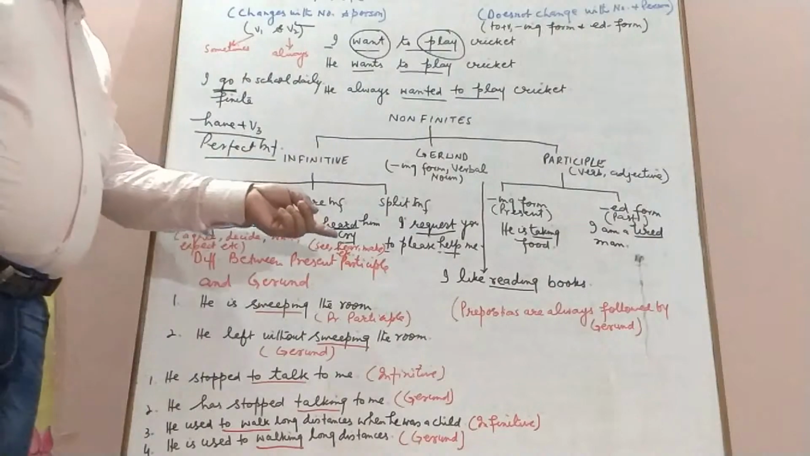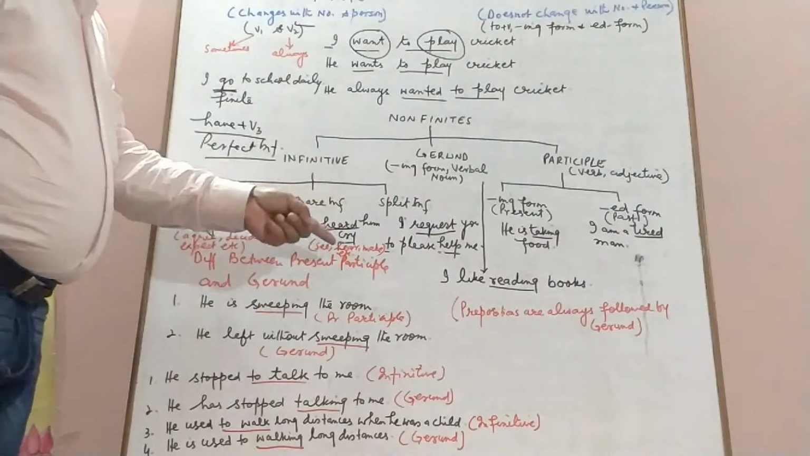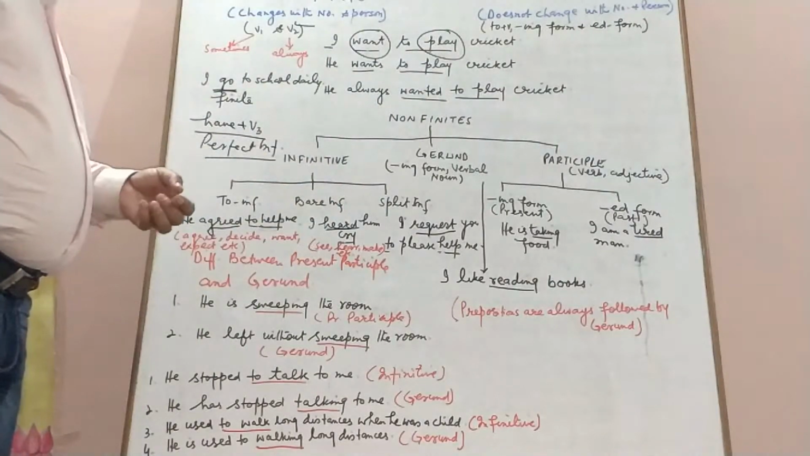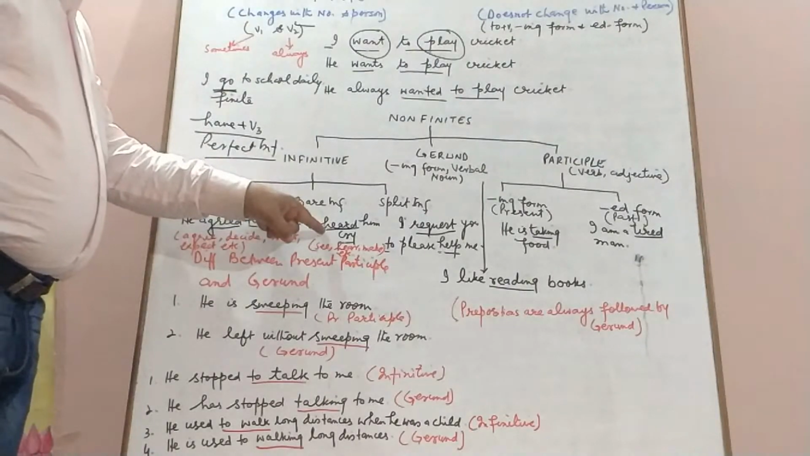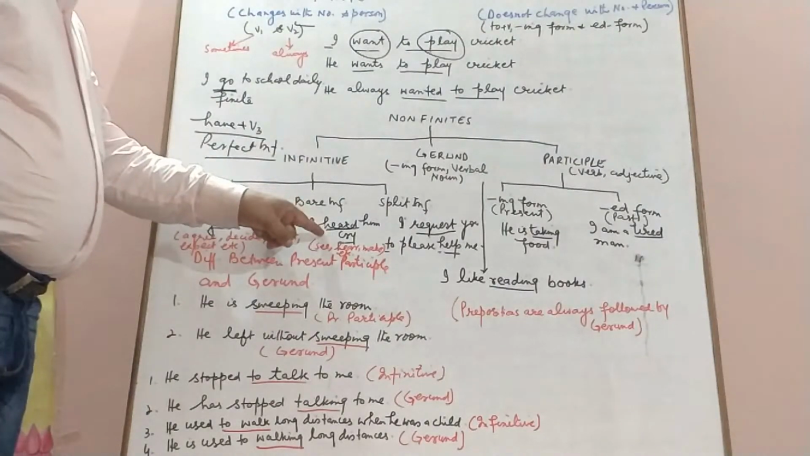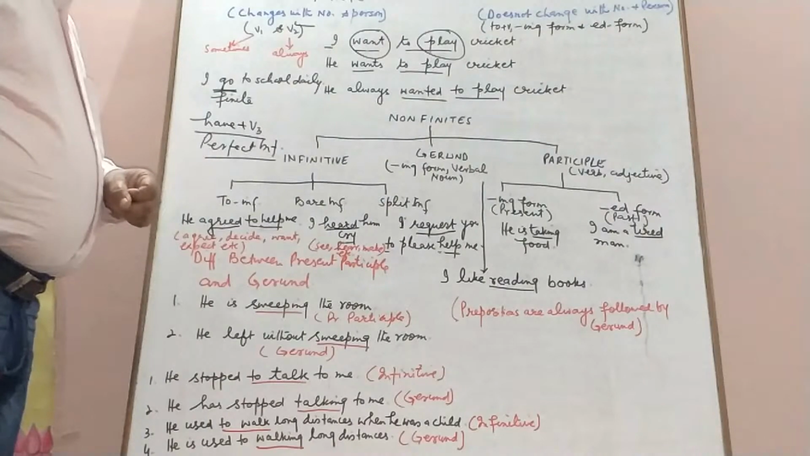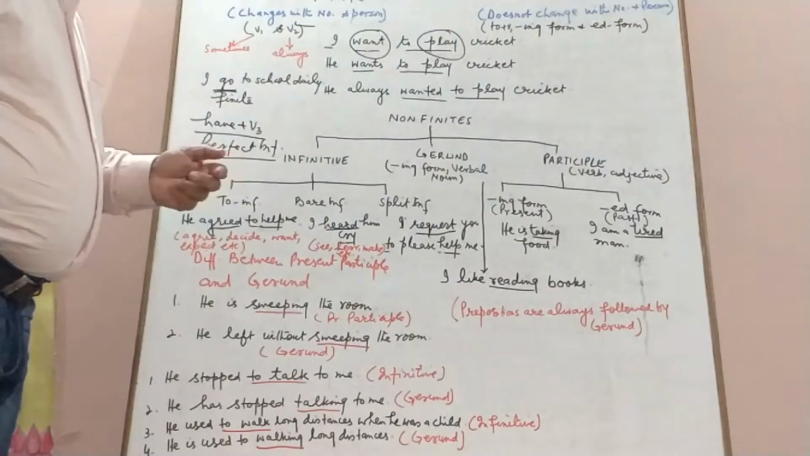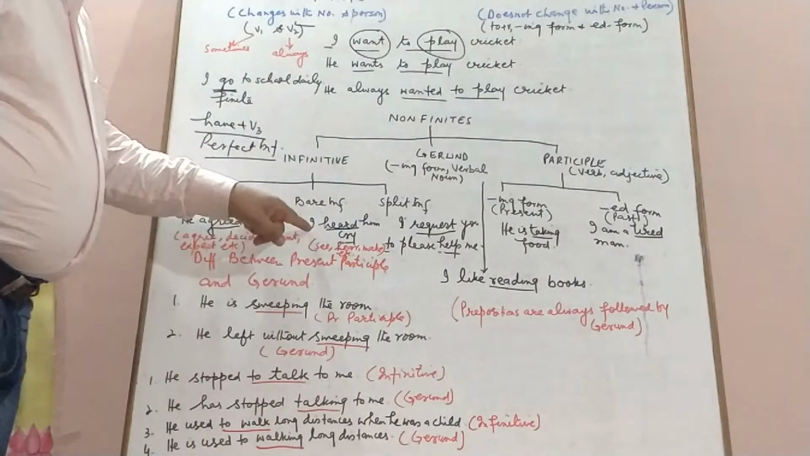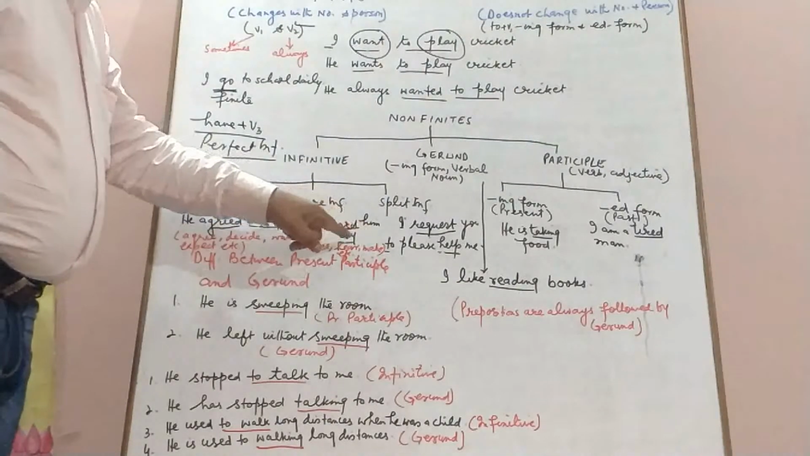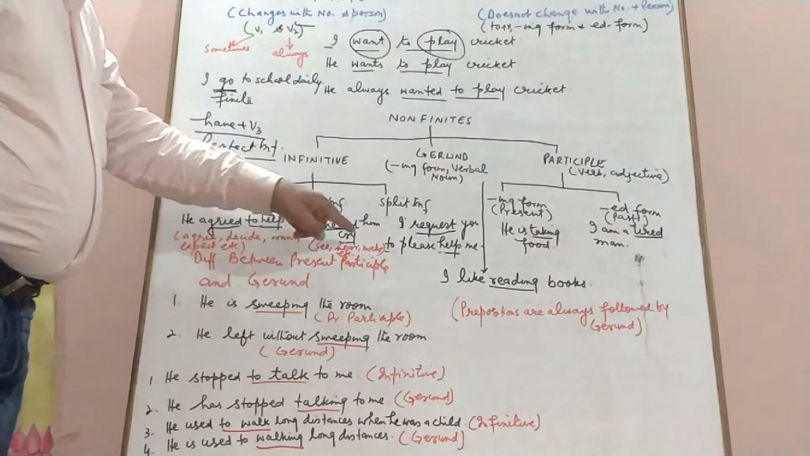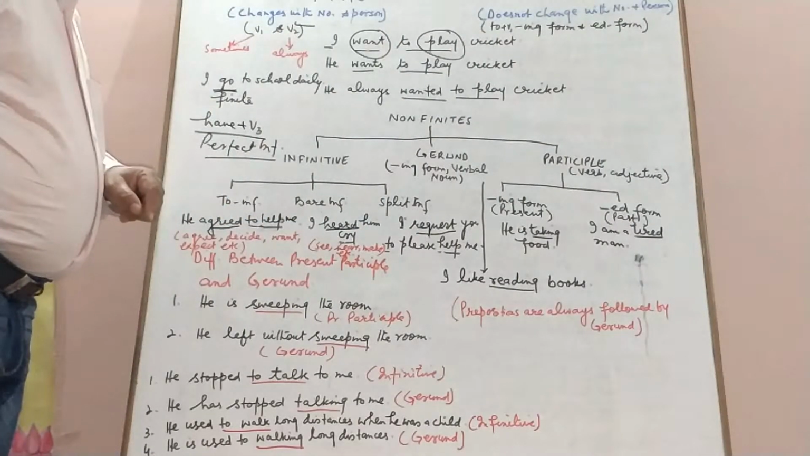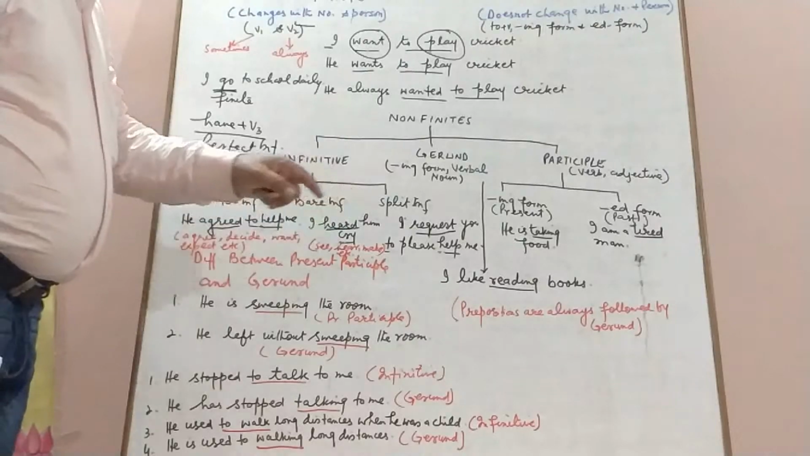Then we have some verbs which are always followed by the bare infinitive. For example, we have verbs of sense here: hear, smell, make, touch. For example, we have I heard him cry. He made me laugh. I saw him go there.